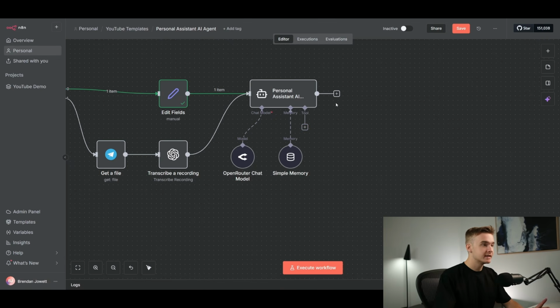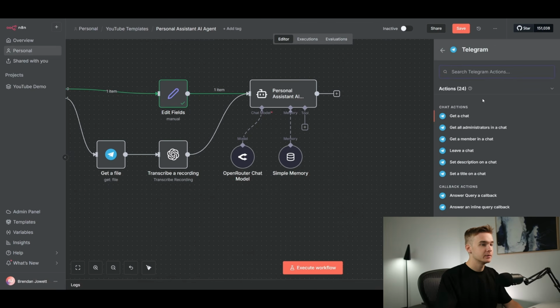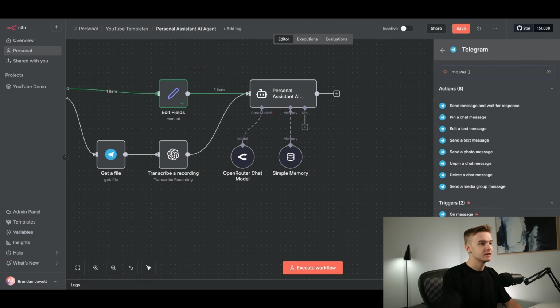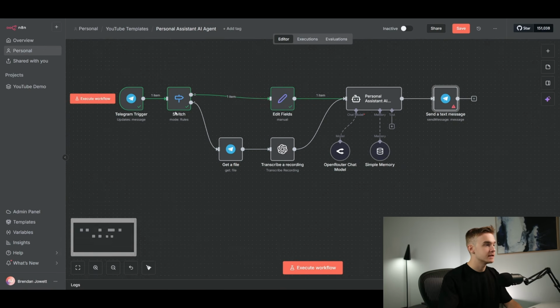So just to complete this right now, I'm going to hit the plus button at the end of our AI agent step right here. I'm going to jump back into the Telegram module. I'm just going to type in message right here. We got a few different options. We just want to select send a text message. There's a couple of fields that we'll need to fill out in the send a text message: the chat ID and the text. Obviously the chat ID is referring to the specific conversation that we want to be sending this message into. So we can reference that from the first Telegram node right here.